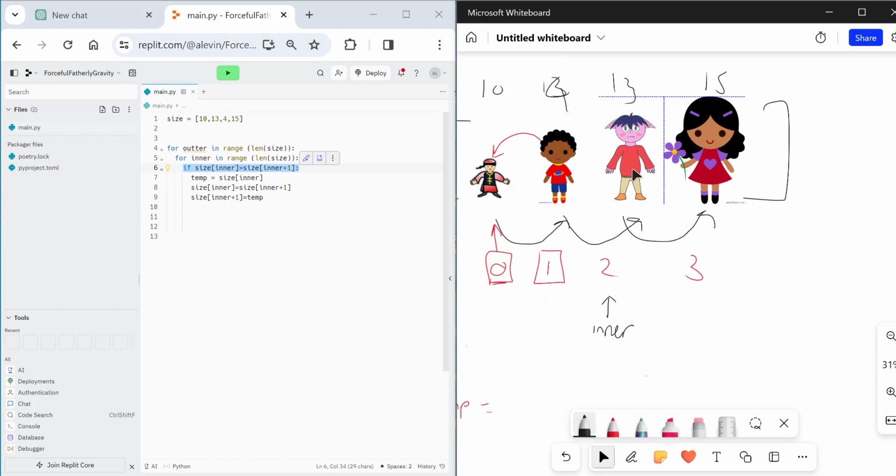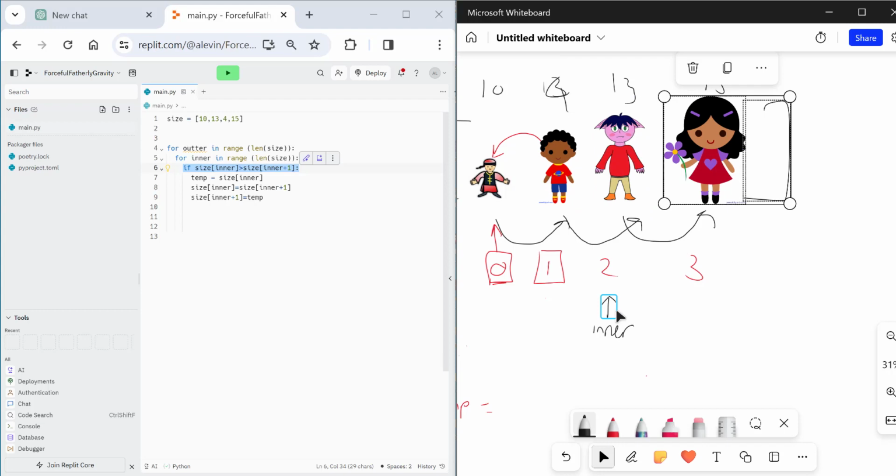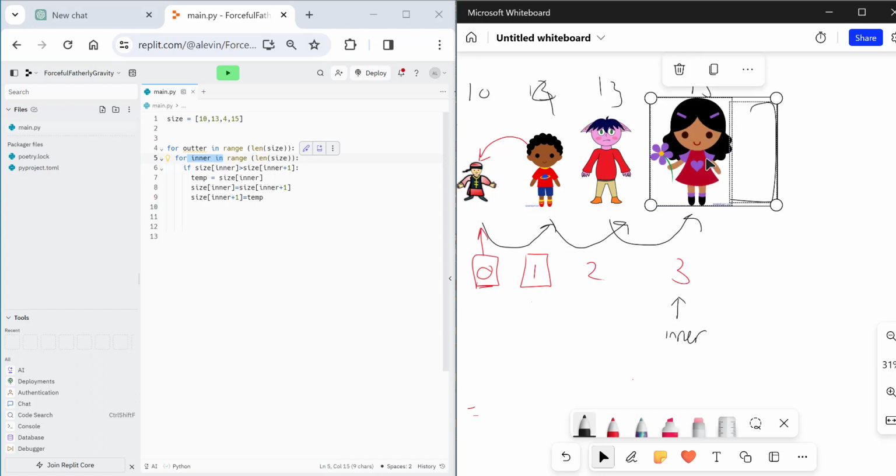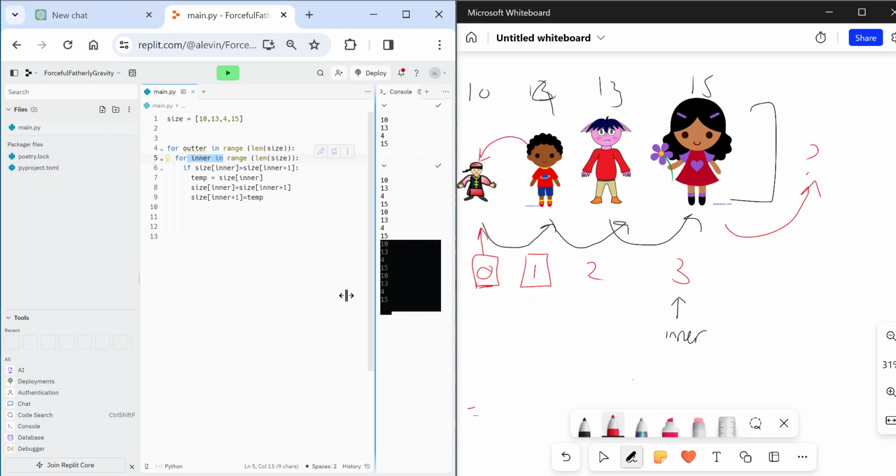We then check Morgan against Rachel. Is Morgan bigger than Rachel? Nope. So we simply, inner goes up by 1 because it's in a for loop. We don't do any of the if statements. Now we're going to come into a little bit of a problem. We're going to check Rachel against who? There's no one there. This is what's going to happen if we try and do that though.